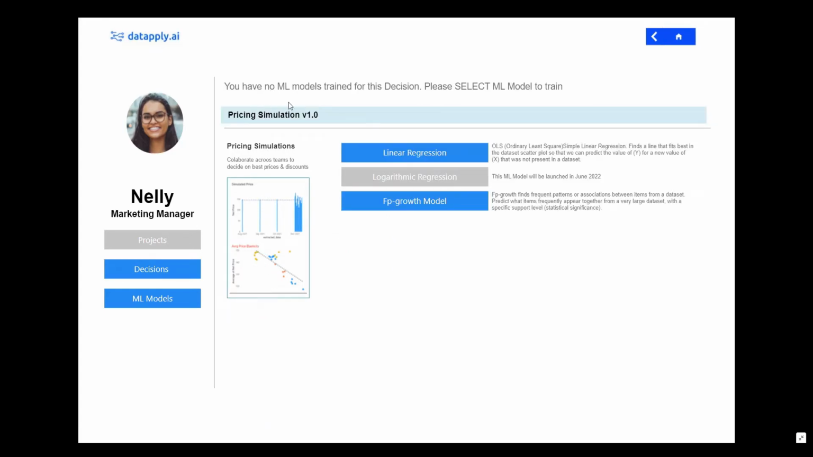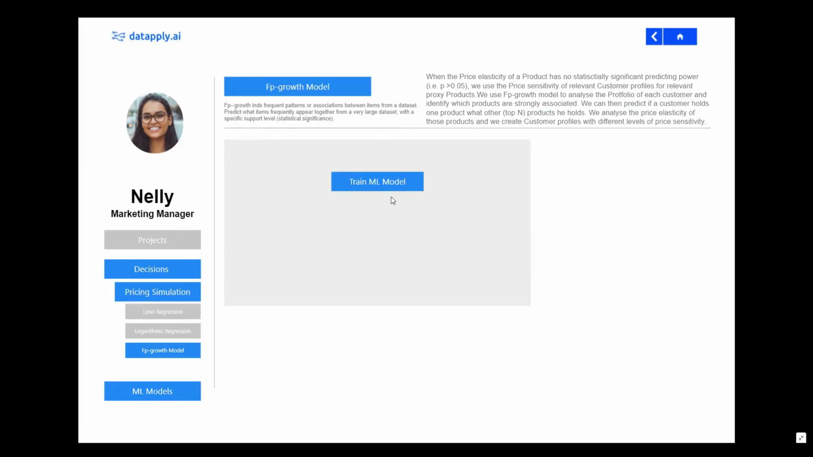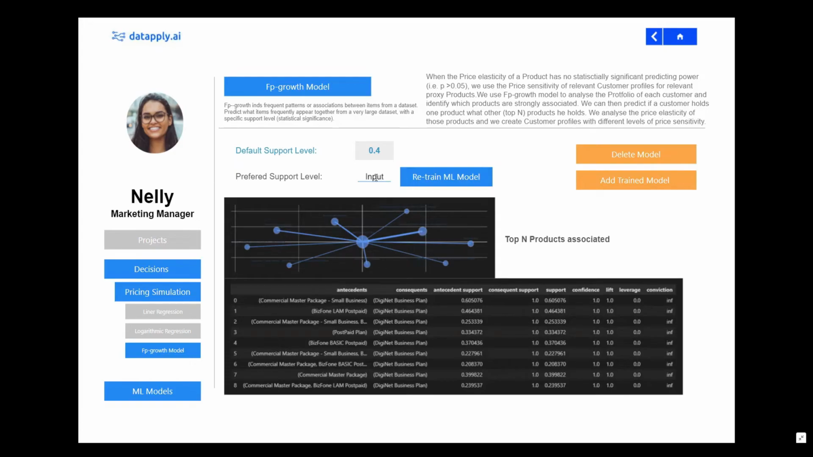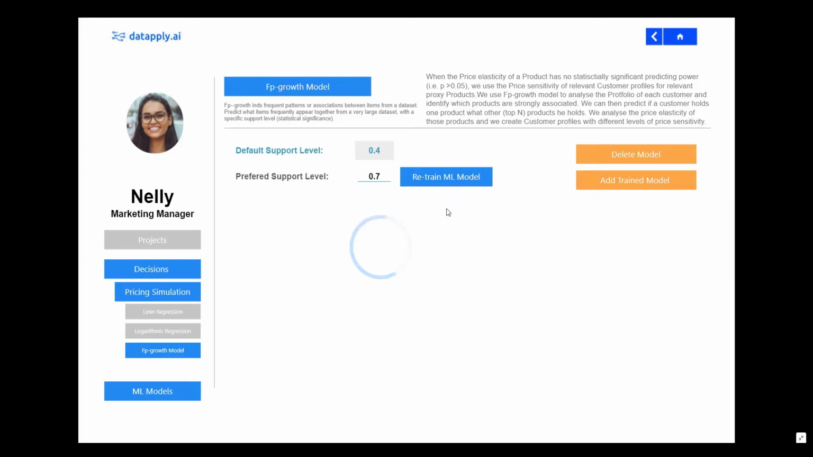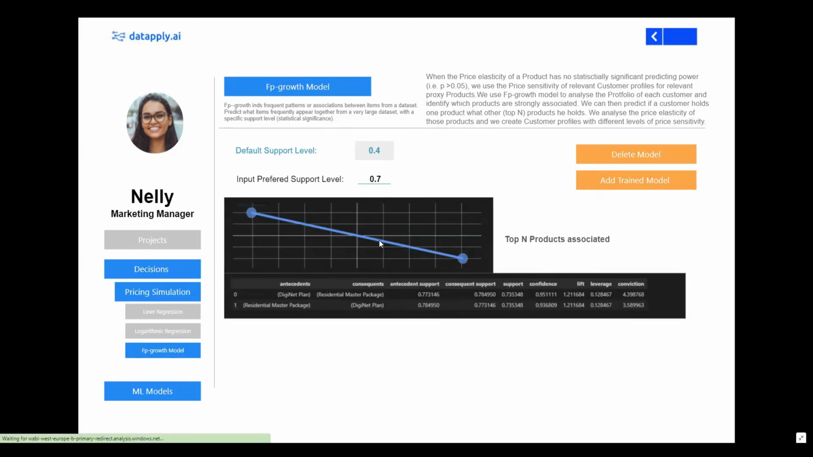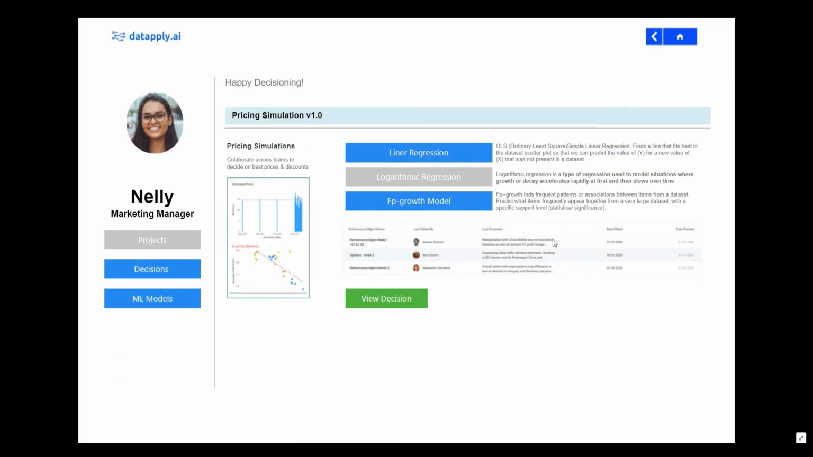To work on a decision, she needs to first train the respective ML models. She can easily do this, since James has already connected the dataset required for this decision. She can view the results of the model and if needed change some of the ML inputs. She can then retrain the ML model and view the new results. She can now add the trained model and proceed to working on the decision.